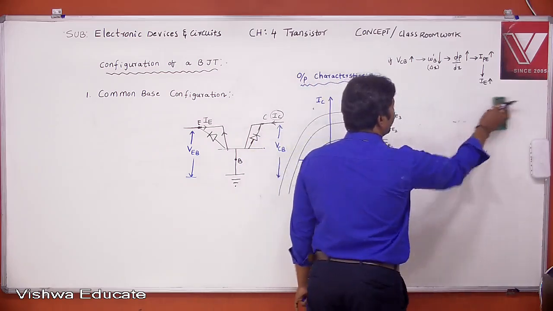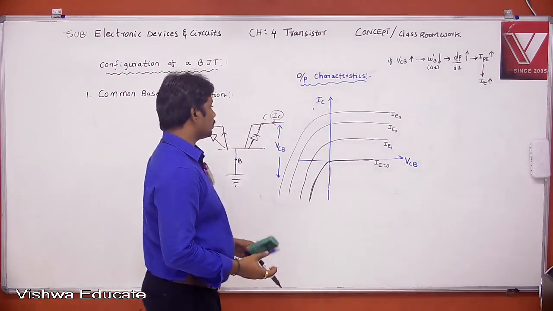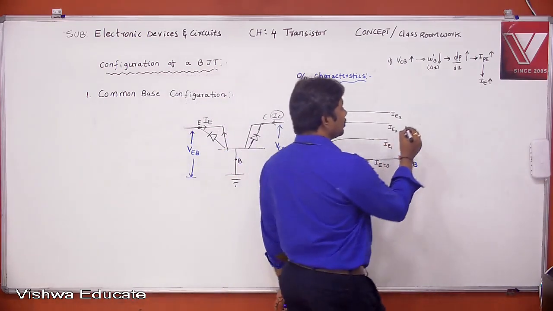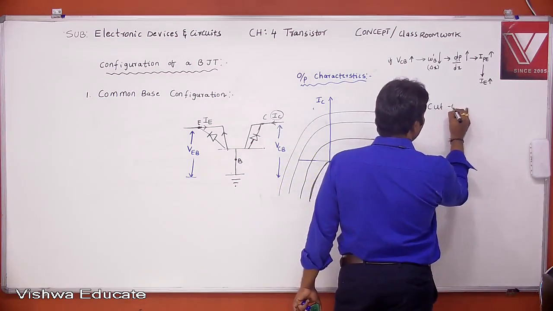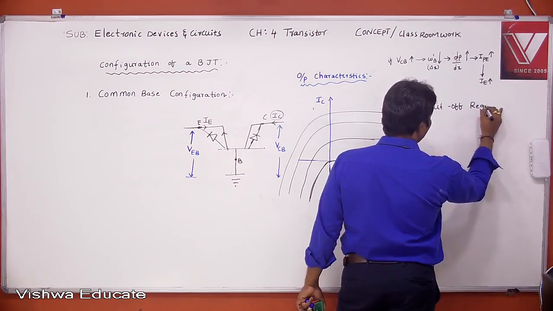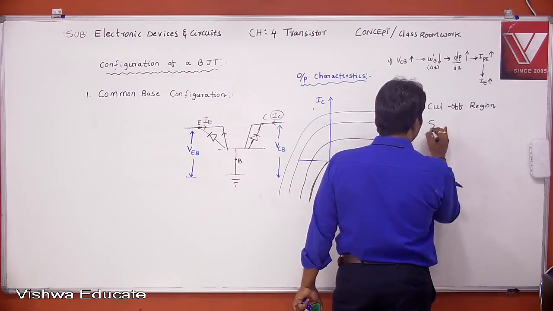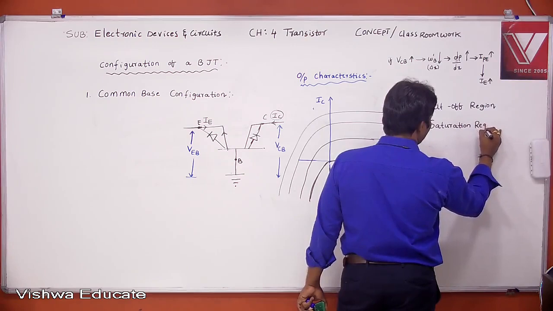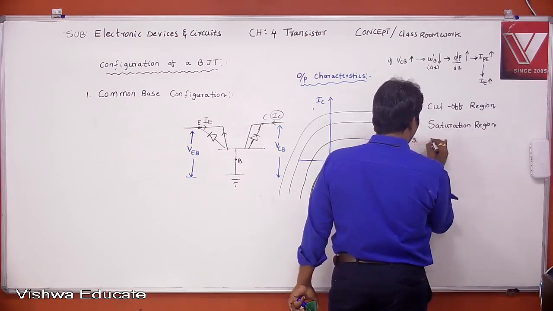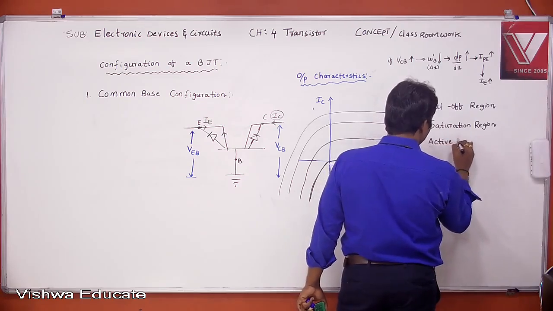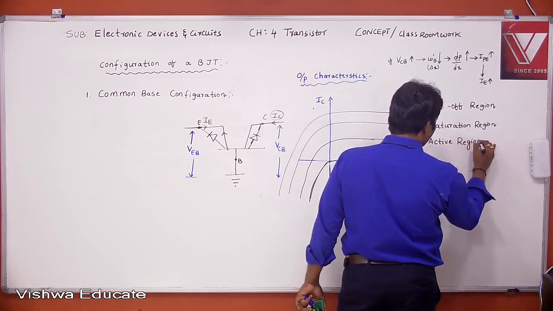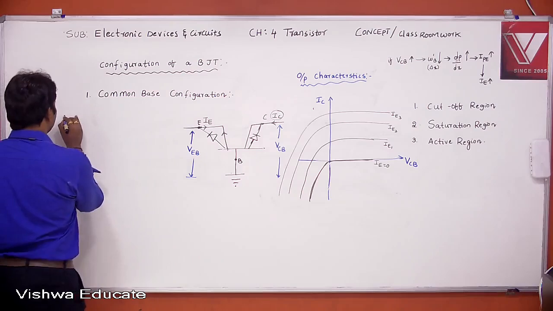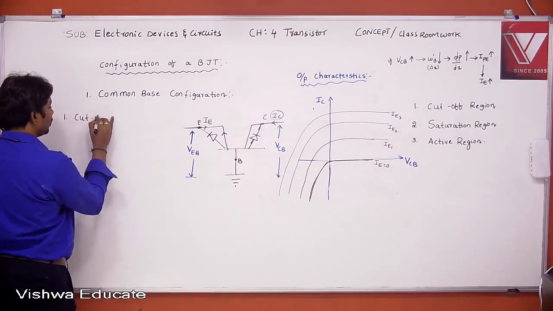Based on this output characteristics, the BJT operates in three regions: cutoff region, saturation region, and active region. First, we start with the cutoff region.